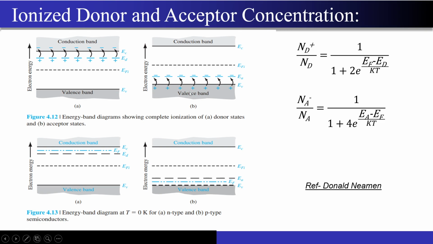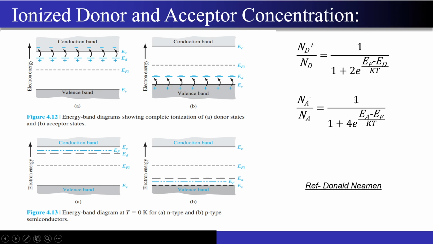So this is what sir must have told you, and similarly there is one for the acceptor atoms, right? Now, this happens at room temperature, but what happens if I decrease my temperature? You know there are cryogenic circuits, right? Nitrogen cooled circuits and everything. So what happens there if I am adding the donor and acceptor? How much percentage of the donors or acceptors that I am adding will get ionized?